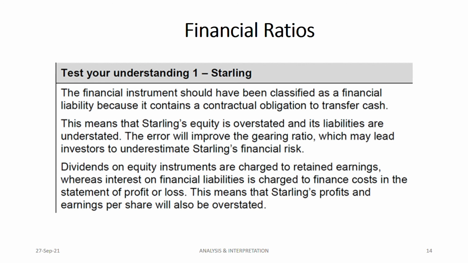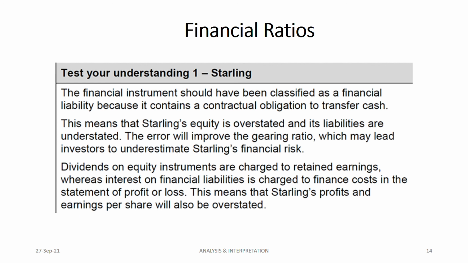So this means that Sterling's profit and earnings per share. You see two things they're talking about. One is profitability, the other one is EPS, earnings per share, will also be overstated. Basically, you have to tell whether the ratio will be overstated or understated. That is the whole purpose of doing financial ratios. Sterling's profit and earnings per share will also be overstated. How? Profit will be overstated. Why? Because you were supposed to put interest in the finance cost in the statement of profit or loss. Now you don't have that interest. That means your profit will go up. You are not deducting any interest. Rather, you are putting that dividend under retained earnings. So profit will go up.